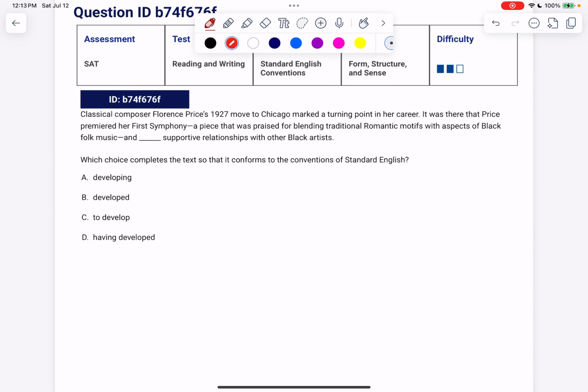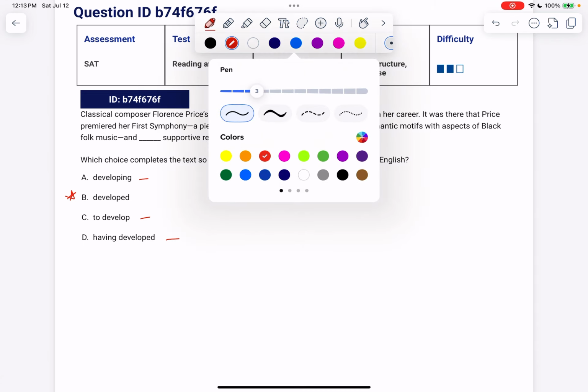Let's look at another one. Looking at the answer choices, do you see we have developing, to develop, having developed. We have our present participle, developing and having developed. And we have our infinitive, to develop. And then we have this one that's conjugated. It's tempting. Let's give a read and see if we need to introduce a verb there.